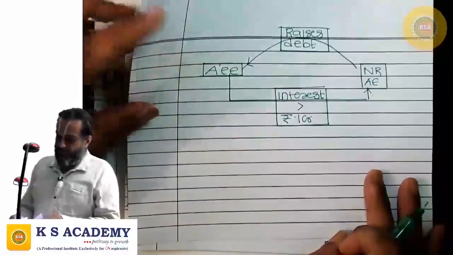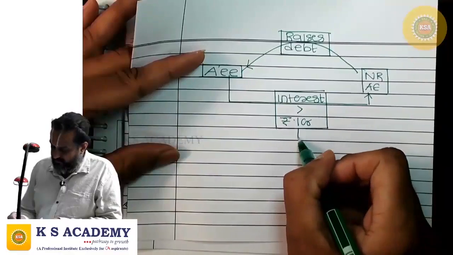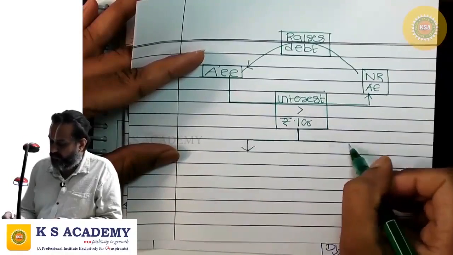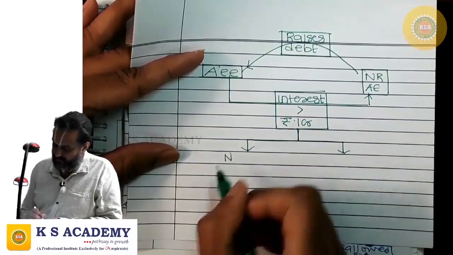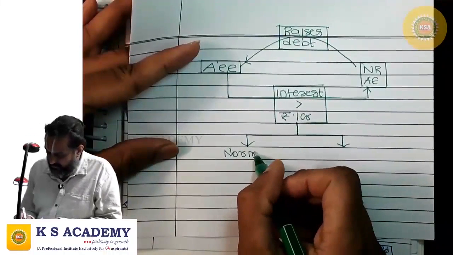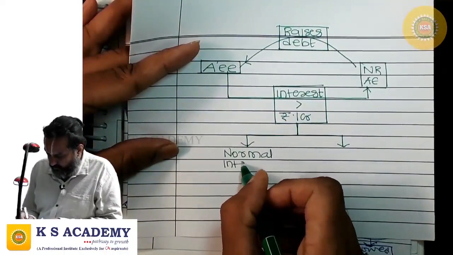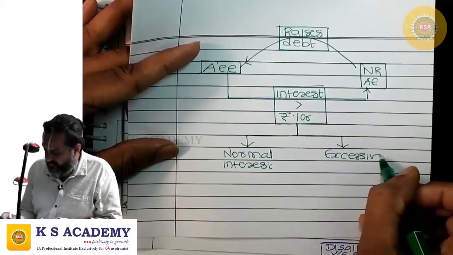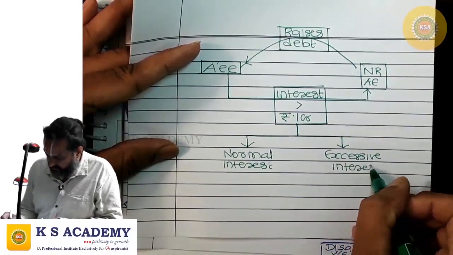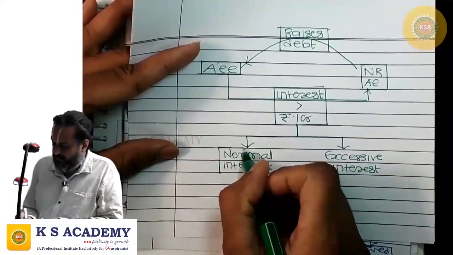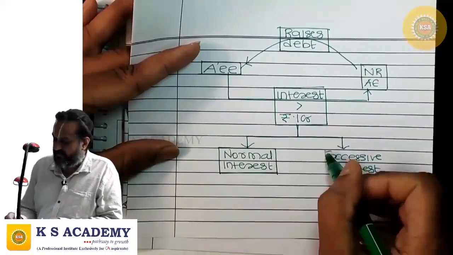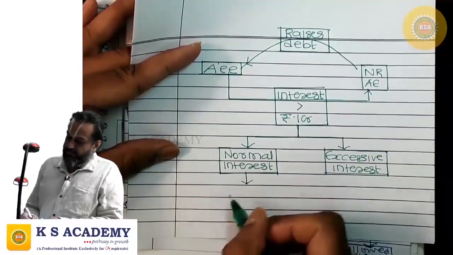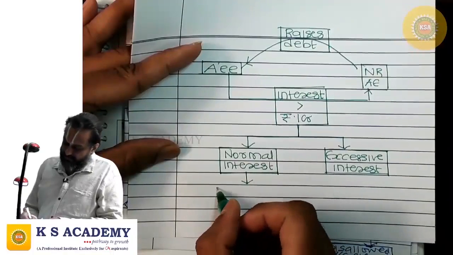Then, in this interest, we will divide that into two parts: normal interest and excessive interest. This normal interest, we don't have any problem.